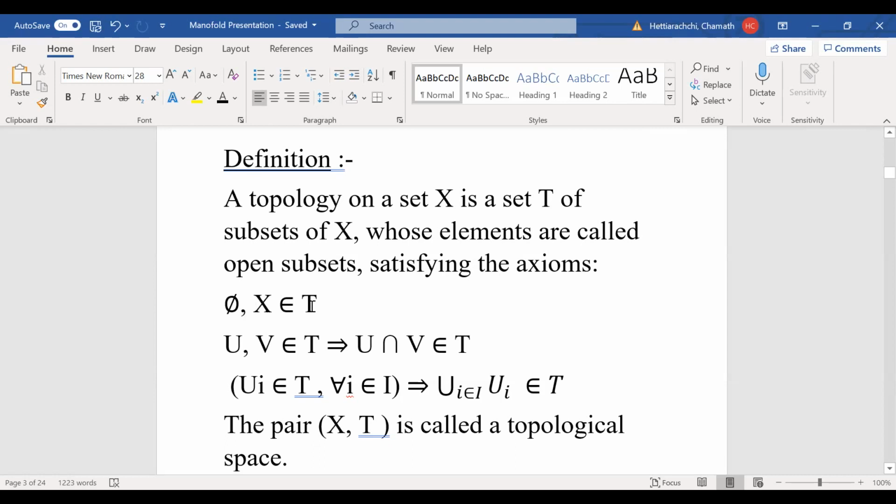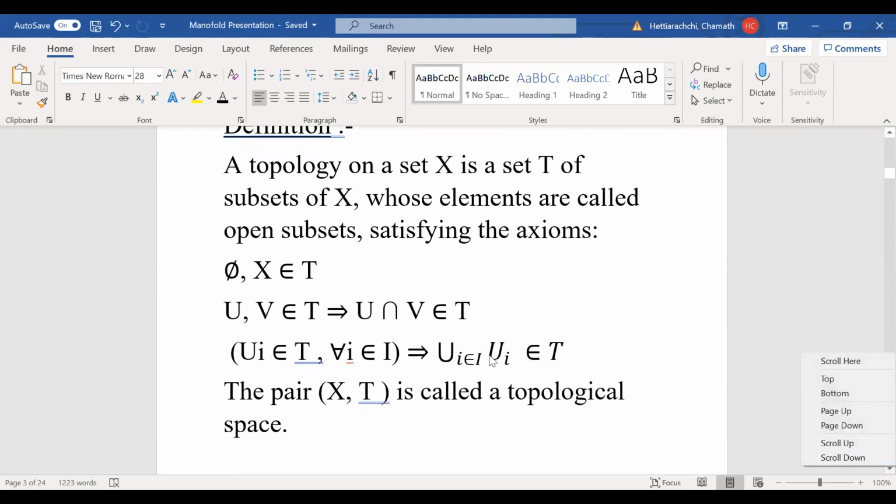the collection of subsets. The second axiom is, if you have any sets belonging to T, the topology, then their intersection also belongs to the topology T. And the third condition is, if I collect all U_i belonging to T, indexed by an index i belonging to a set I, then the union of that collection will also be back in T. So if a set X and a set T satisfy these three axioms, then we call T a topology defined on X. We call the pair (X, T) a topological space.